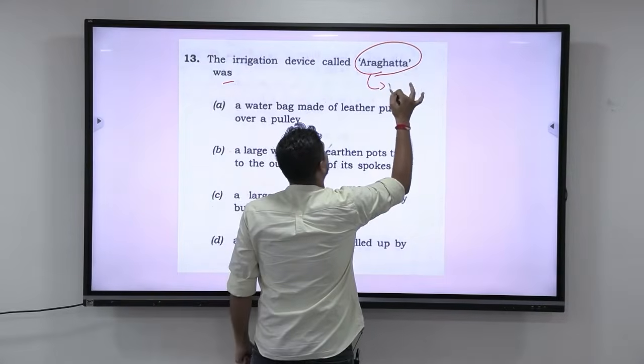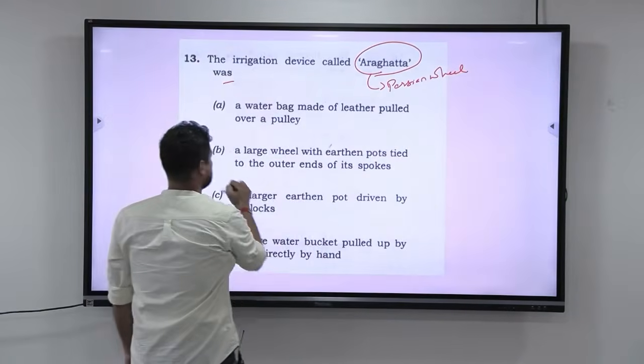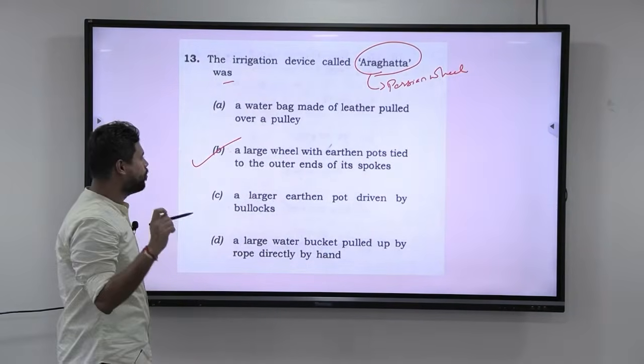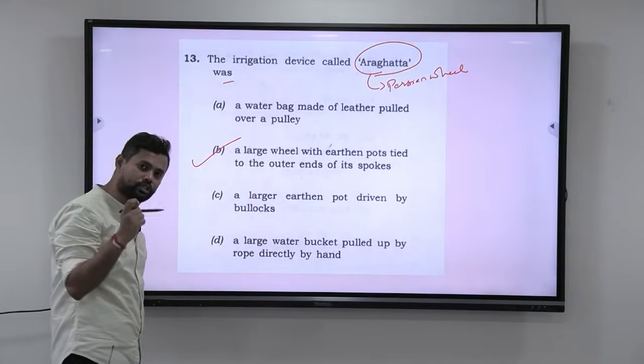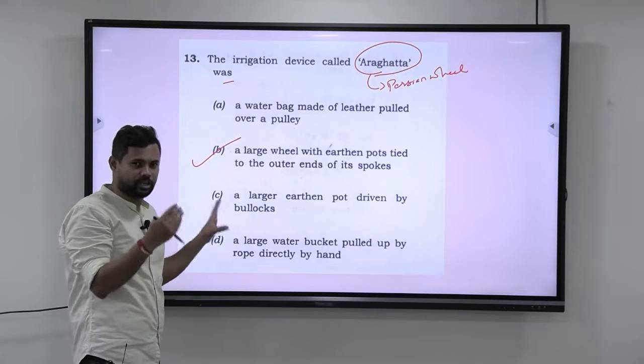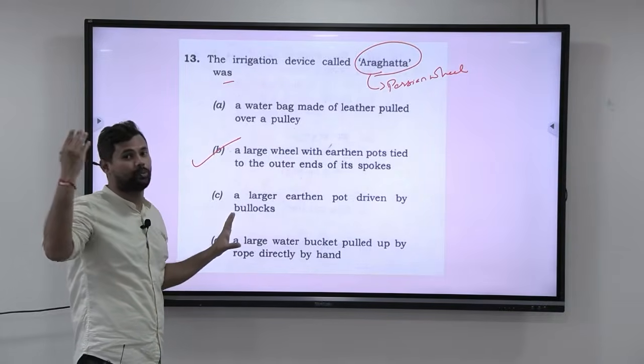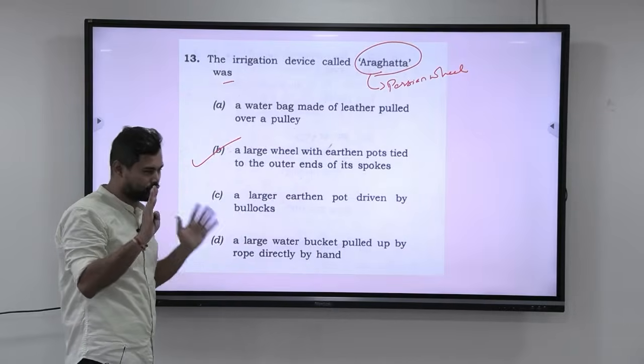Araghatta is nothing but a Persian wheel. And the answer here is the large wheel with earthen pots tied to the outer ends of its spokes. Now, why am I talking about this? Obviously, this is a question that has been asked in previous years of UPSC also. They are repeating it again. That doesn't mean that you go back and start researching the previous years in detail. There is no point in doing that.